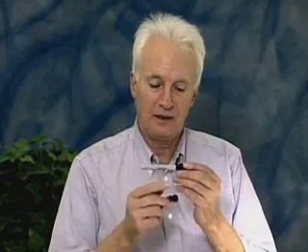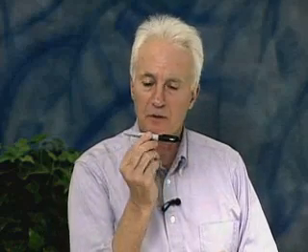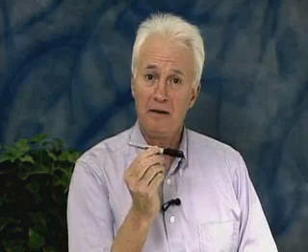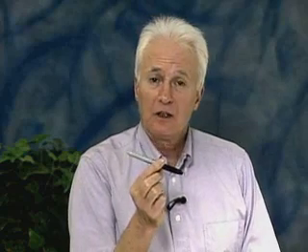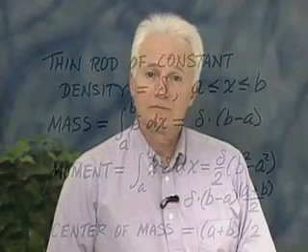Well, when I think of the center of mass of a thin rod, I really should be thinking of the point where the rod balances. In other words, if I'm holding a thin rod, like for instance this pen, and I look to see where it balances, that would be the center of mass. So before we start any problems, let's work out the simplest case. What's the center of mass of a thin rod of constant density?